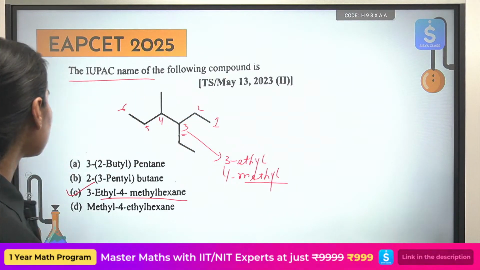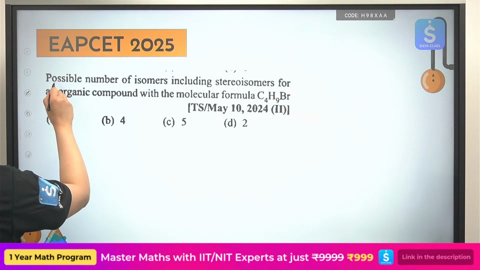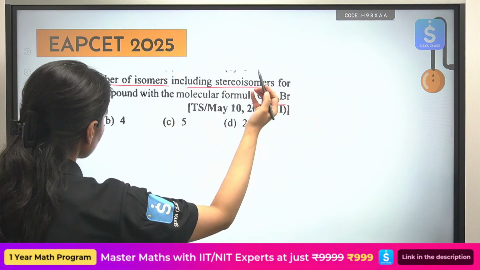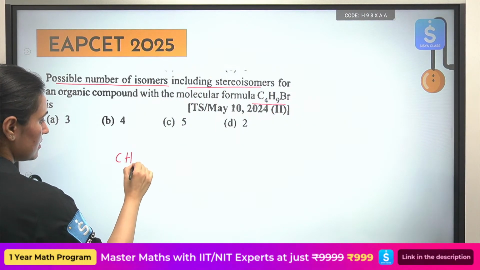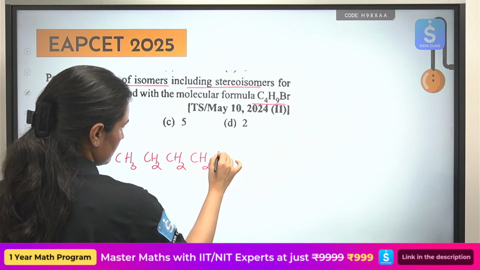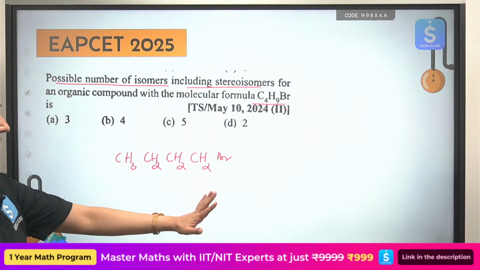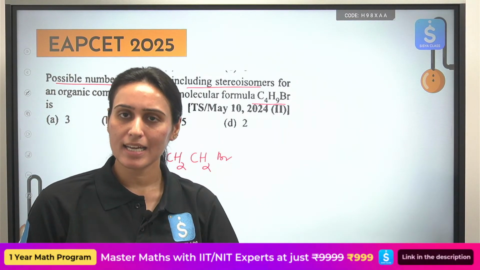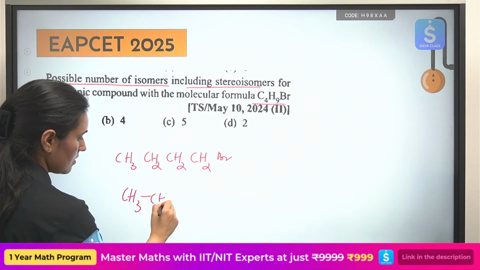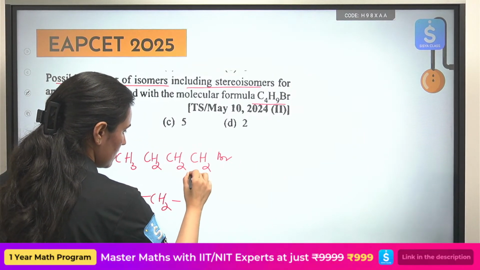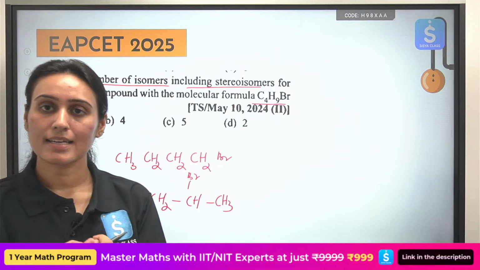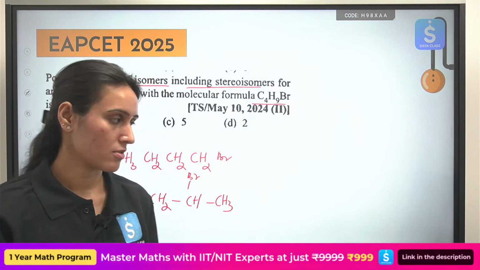Alright, see the next question. Possible number of isomers including stereoisomers which are possible for C4H9Br. Let's write. This is the first one, a simple primary alkyl halide I have written. We can do this also. This is also a possibility, a secondary alkyl halide. I can write tertiary also.